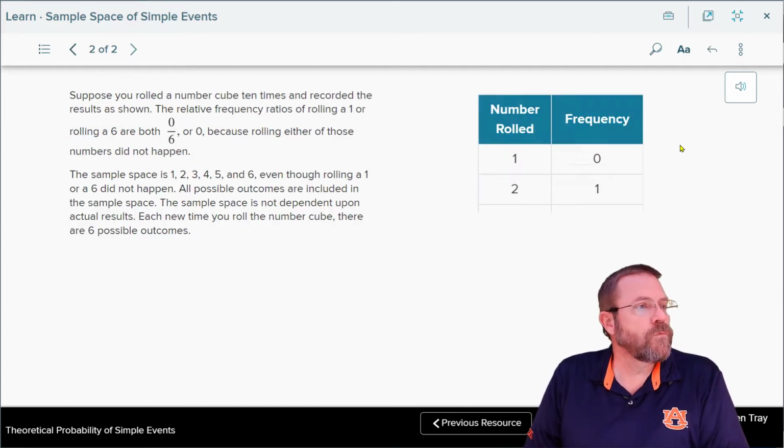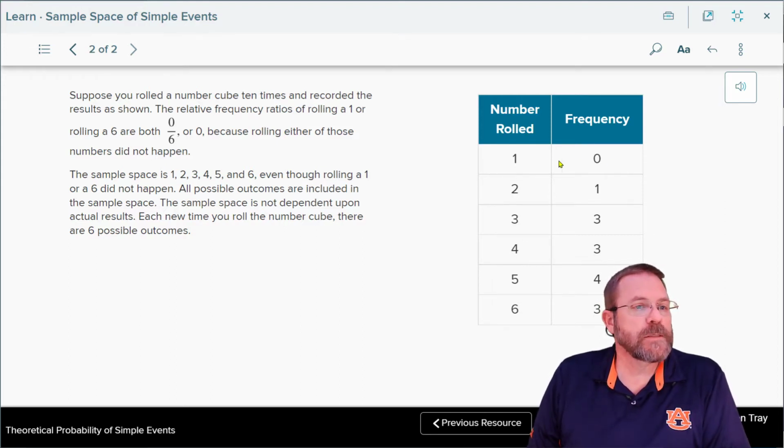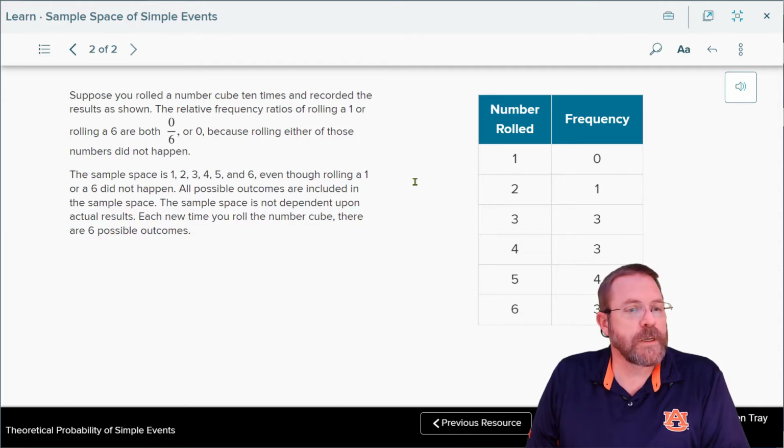Now suppose you rolled a number cube 10 times and recorded the results as shown. The relative frequency shows rolling a 1 or rolling a 6 are both going to be 0, or 0 out of 6, because rolling either of those numbers did not happen. Now, I don't think they're actually right here. Rolling a 1, I agree, happened 0 times, but they claim that rolling a 6 here happened 3 times, so their chart doesn't match up with their words here.